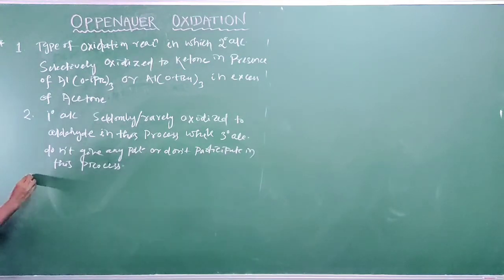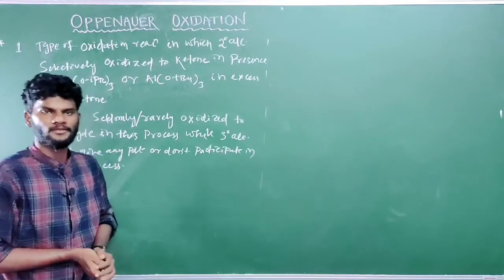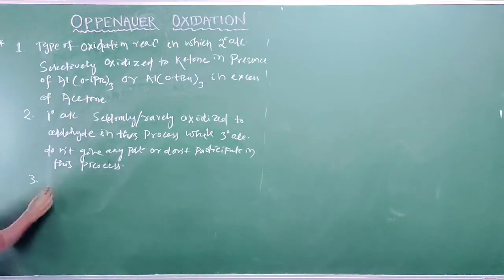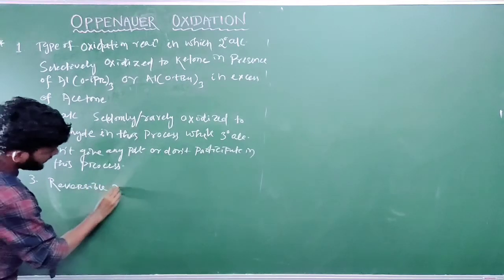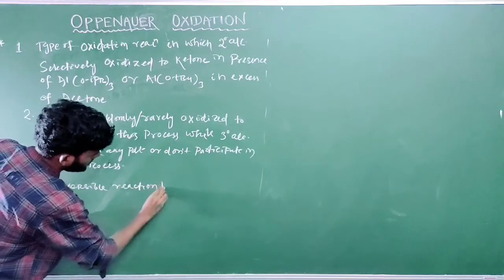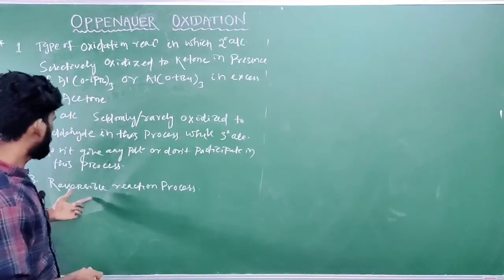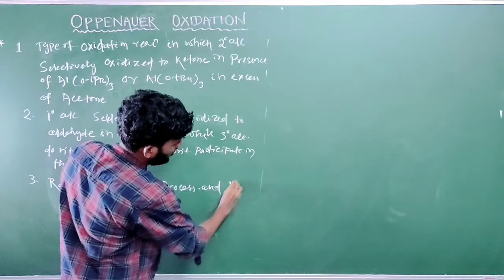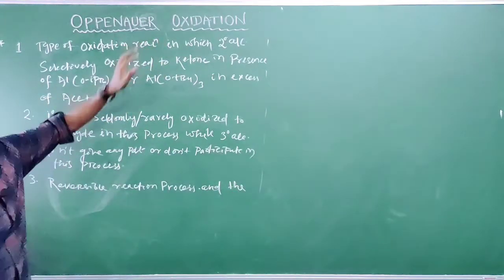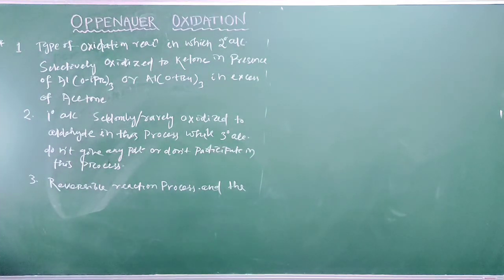Then coming to point number 3: the Oppenauer oxidation is a reversible reaction process. Why it is a reversible reaction, I will explain a bit later. The opposite reaction to Oppenauer oxidation is known as Meerwein-Ponndorf-Verley reduction, or in short form, MPV reduction.